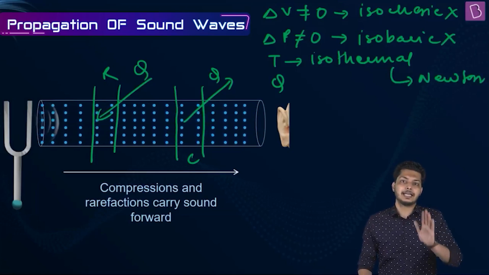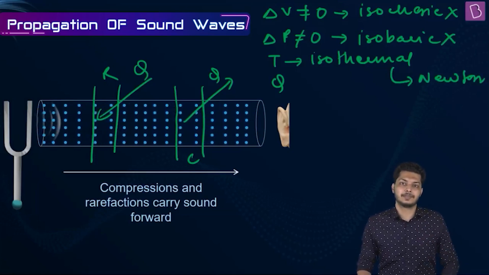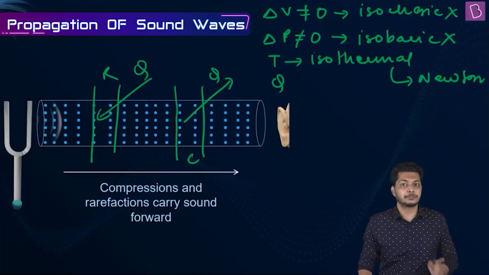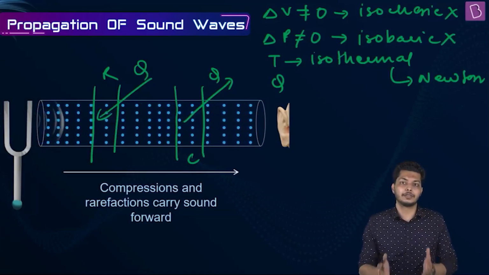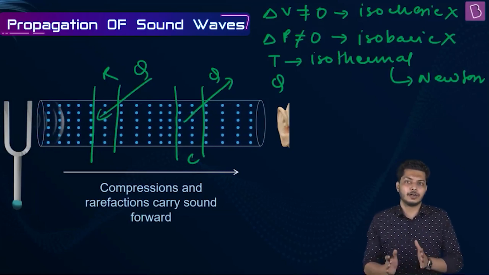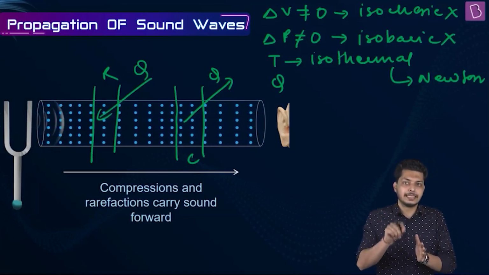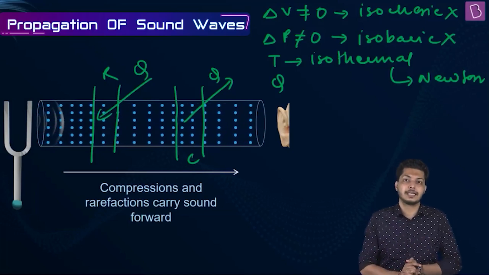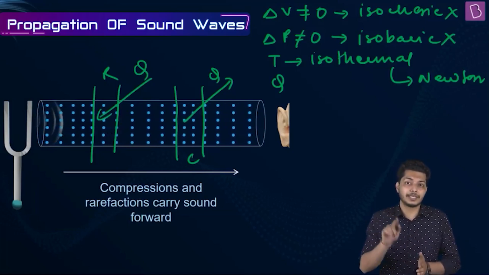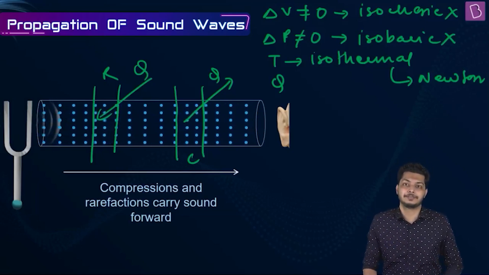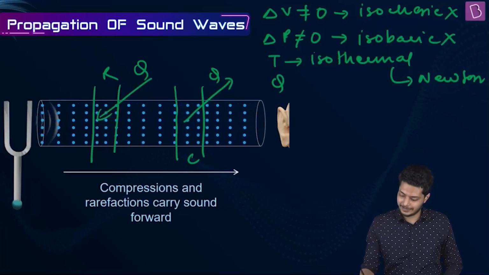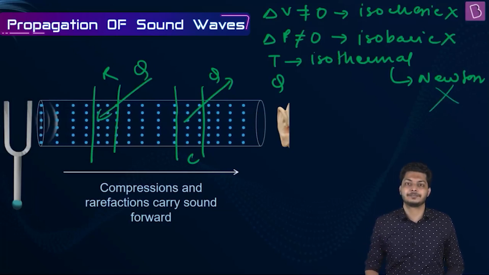Now, according to this analysis, according to this theory, Newton tried to calculate the speed of sound in the medium. And when he got a value, he saw that the value which he calculated from his theory and analysis is not matching with the actual speed of sound, with the experimental value of speed of sound. So, this theory was ruled out.